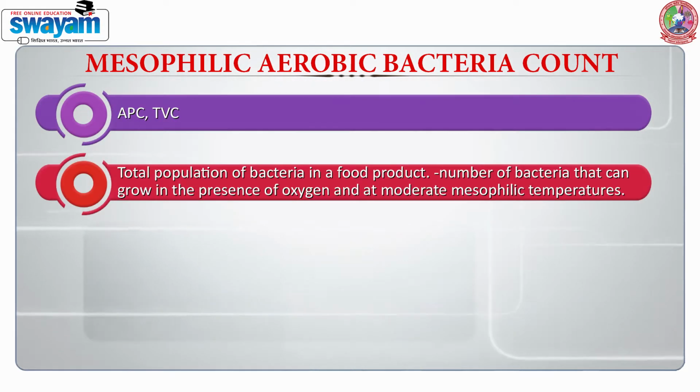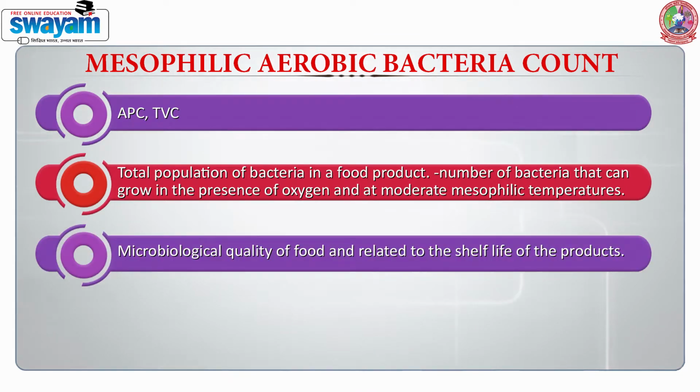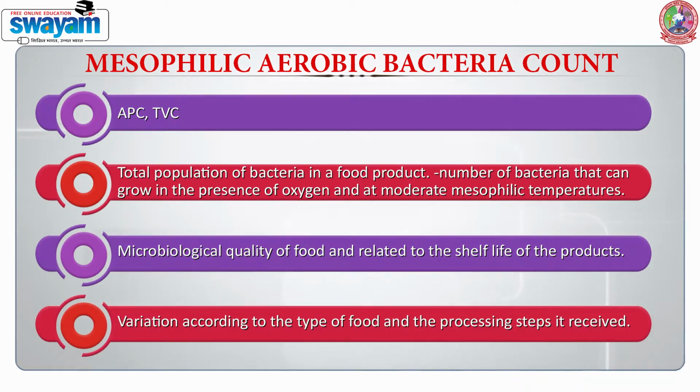That is the total population of bacteria in a food product, the number of bacteria that can grow in the presence of oxygen, therefore the name is aerobic, and at moderate mesophilic temperatures, which for a country like ours are the room temperatures from 32 to 37 degree C. When we talk about these MAB, we also talk about the microbiological quality of food and we relate it to the shelf life of the products. There can be variations happening according to the type of food and processing steps it has received.